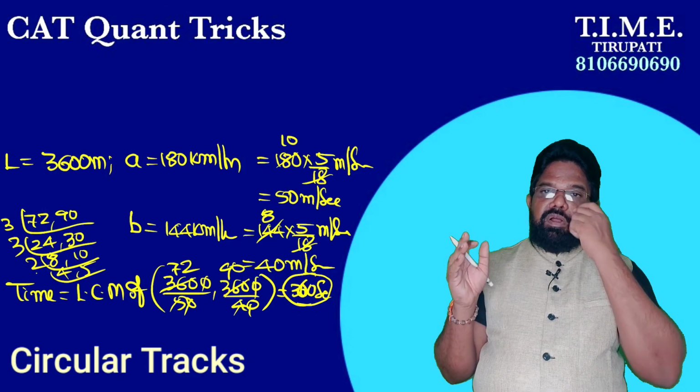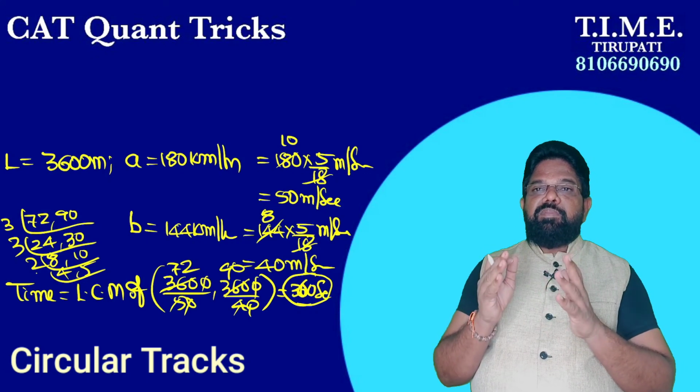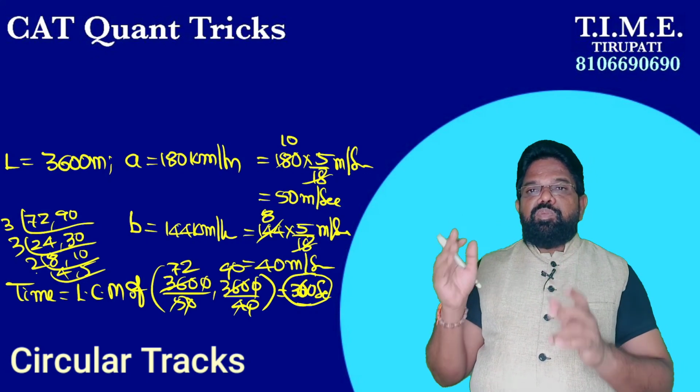Okay, so only one keynote is there. If they are running in the same direction or opposite direction, the time taken to meet first time at the starting point is LCM of L by A comma L by B. That you have to put in your mind.